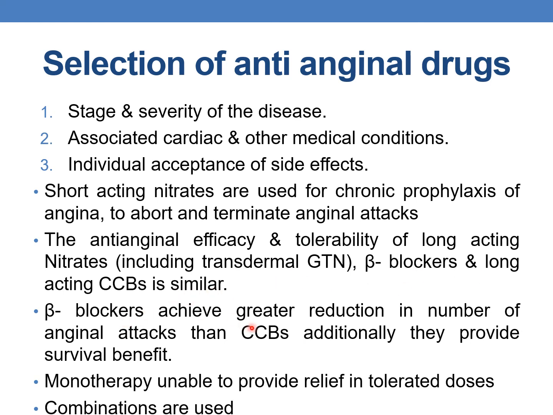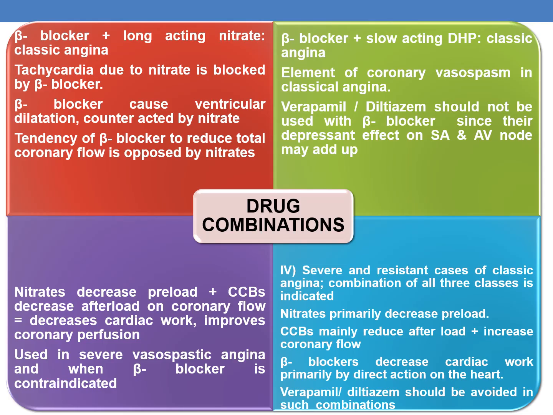But the beta blockers achieve greater reduction in number of anginal attacks than calcium channel blockers, and additionally they provide the survival benefit. Whenever monotherapy is unable to provide relief in tolerated doses, drug combinations are used. So here is the list of various drug combinations that are used to treat angina.